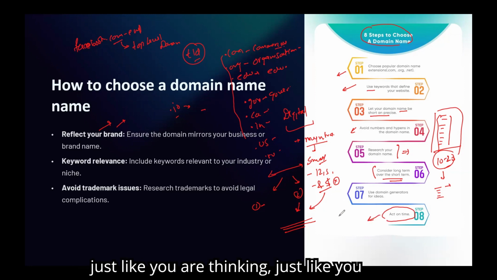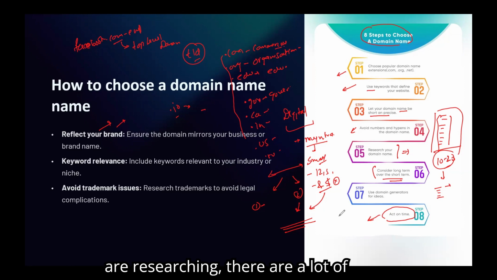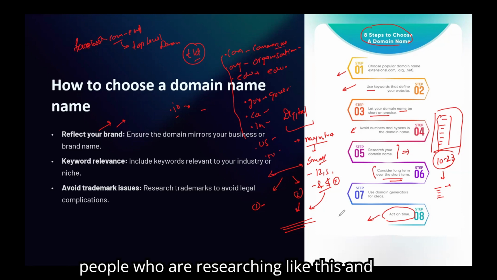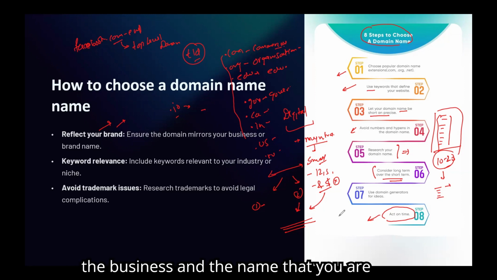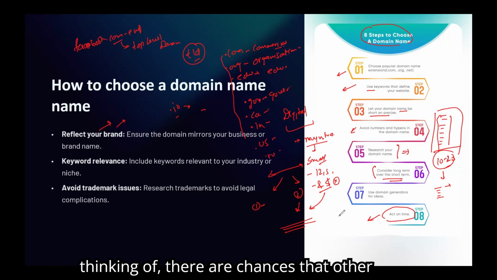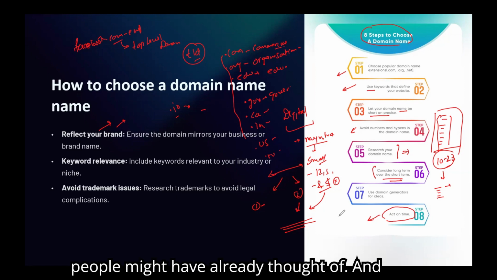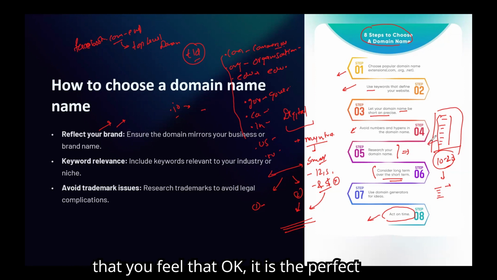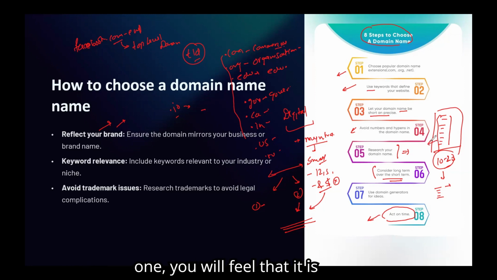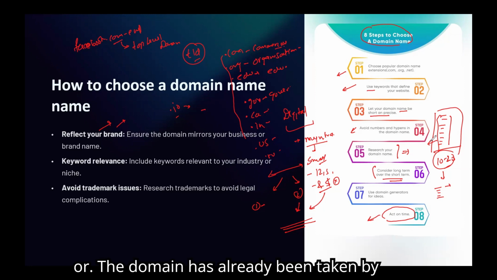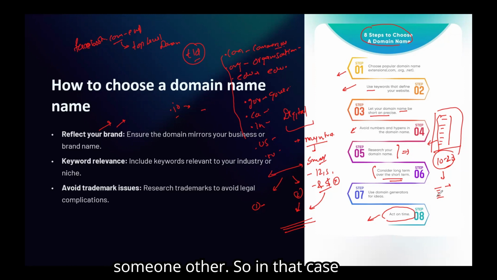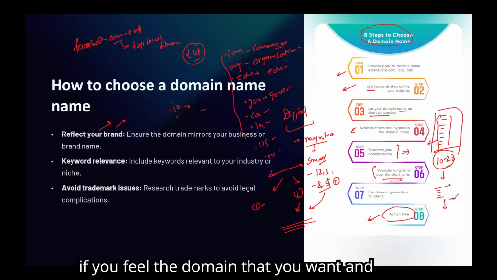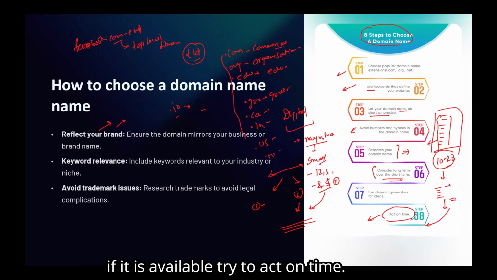Because just like you are thinking, just like you are researching, there are a lot of people who are researching like this, and the business and the name that you are thinking of, there are chances that other people might have already thought of. And many times it happens that the domain that you feel is the perfect one has already been taken by someone else. So in that case, if you feel the domain that you want is available, try to act on time.